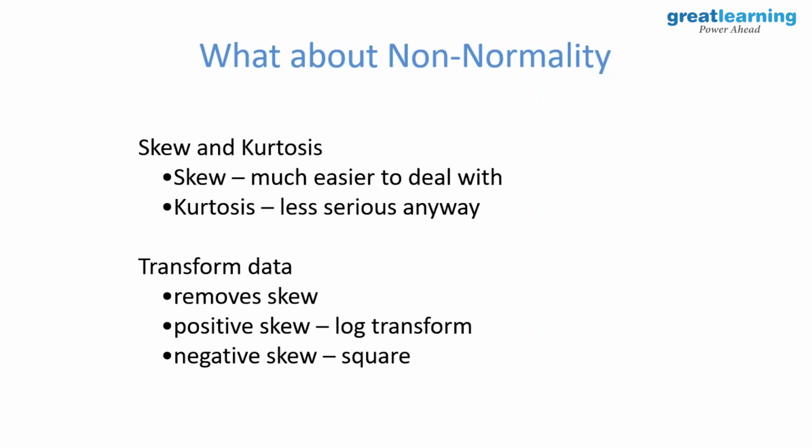In your stats class, you would have studied this. Which transformation for which variable? How do you decide that? You should always try to find the data distribution of that variable and accordingly decide which transformation to go for. And I'm sure data distribution you have covered in your stats class.